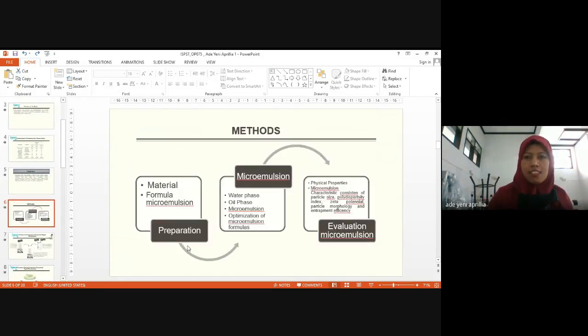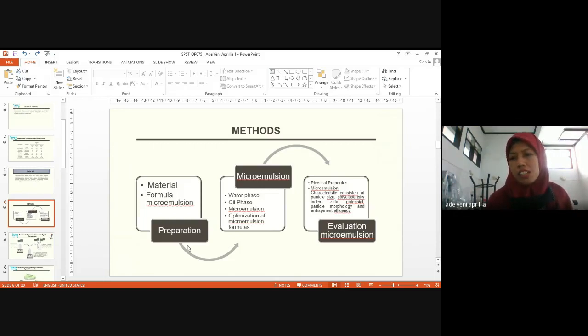Material is the method. The first is preparation of material and formula microemulsion, and the second is making the microemulsion formulation. The third step is to make the water phase and oil phase, and then make the microemulsion, and then optimization of the microemulsion formula. And the last step is evaluation of the microemulsion, including physical properties: consistency of odor, color, and purity.